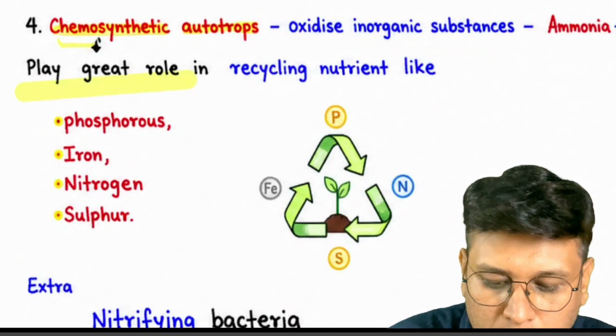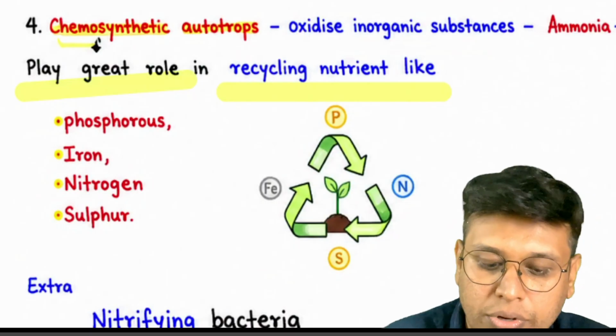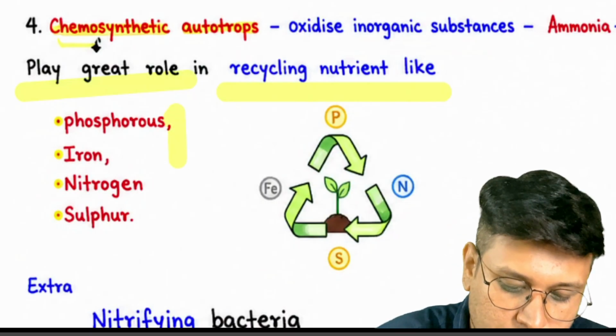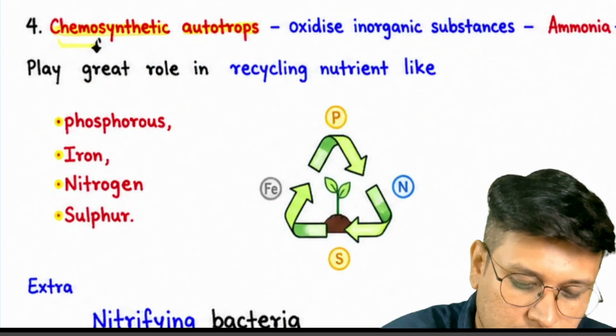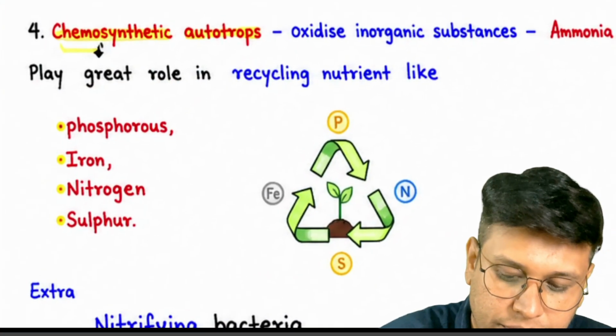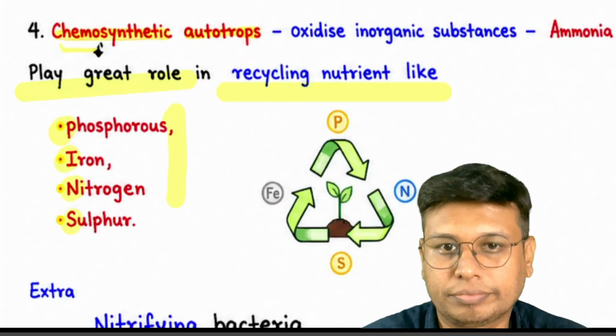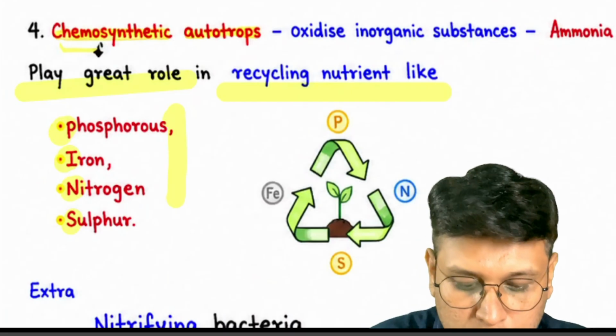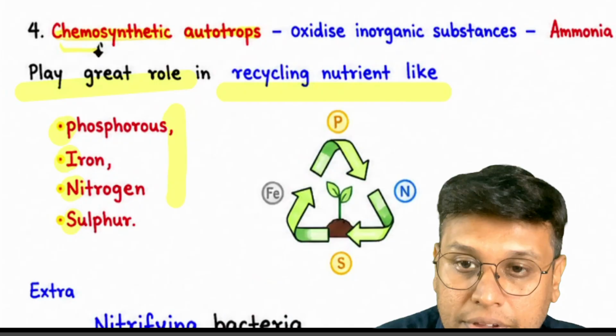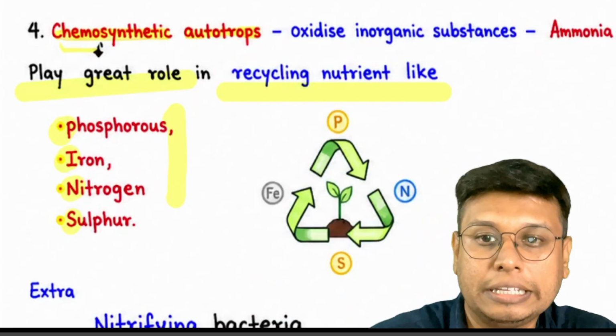They play a great role in recycling nutrients like phosphorus, iron, nitrogen, and sulfur. So these are very important for ecological recycling.